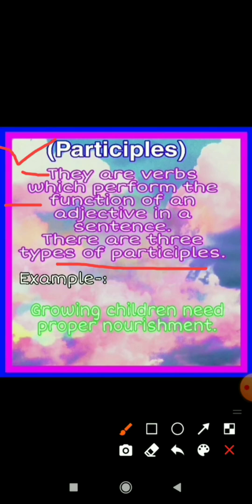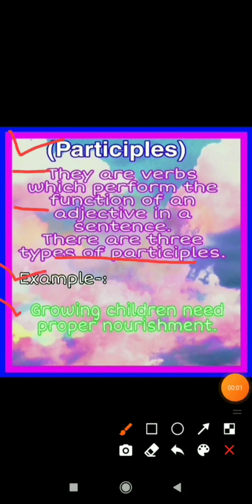There are three types of participles, which I have already told you: present participle, past participle and perfect participle. So here you can see an example of a participle. Growing children need proper nourishment. So what is the participle here? The participle is growing, which is verb first form plus ing, and it is describing the noun, that is children.